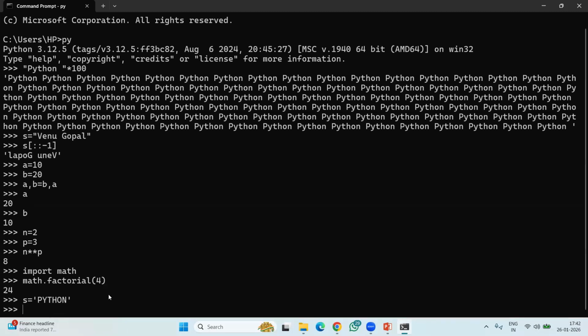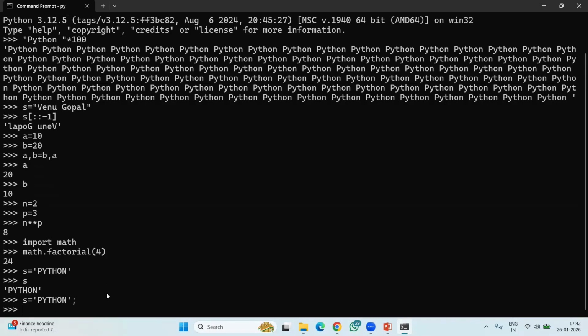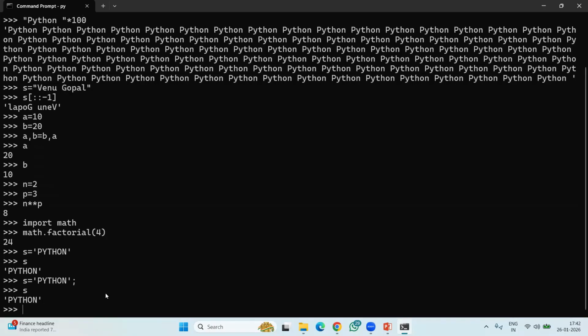Okay, single quotes we can also use. Single quotes we can use to represent a string. Double quotes we can use. Even if you forget the semicolon, or even if you don't forget it, nothing will happen. See, even if you write the semicolon, nothing will happen. That's what I said, simplified programming. Okay, like that. So one more, last I will take one more code.